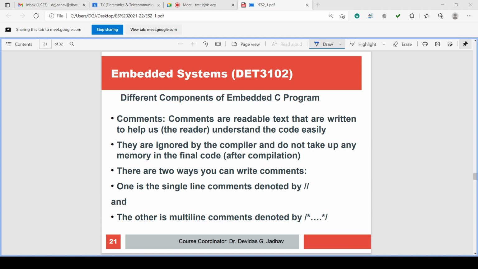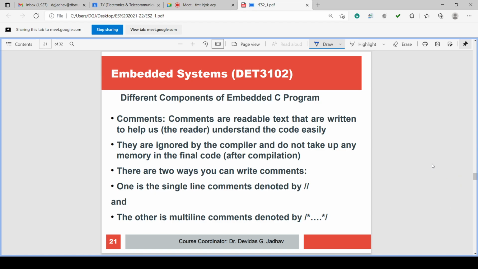Just now we have seen there are some components, isn't it? Comment is a component. Comment is one type of part in the program. Comments are readable text that are written to help us, that is the reader, the programmer, to understand code easily.